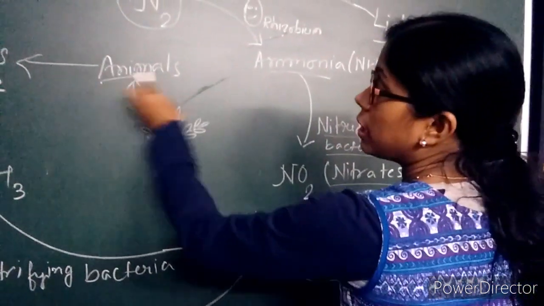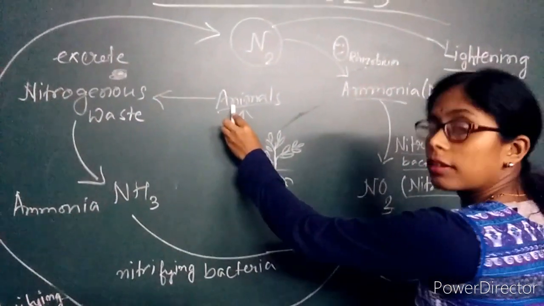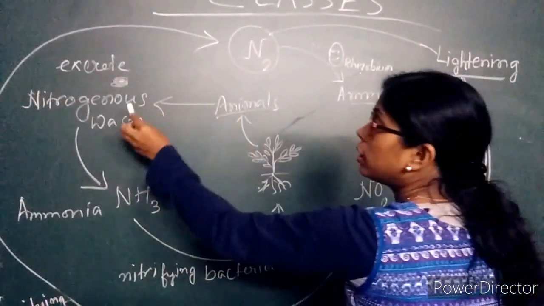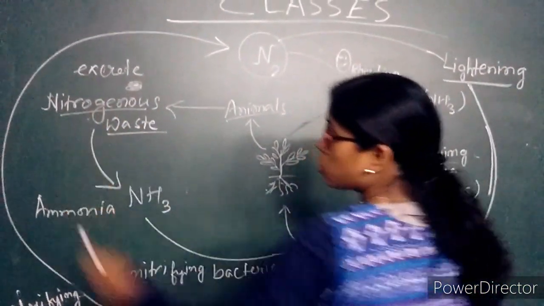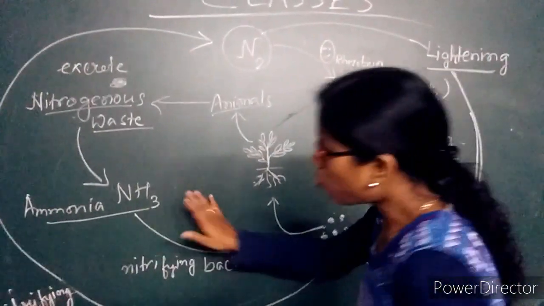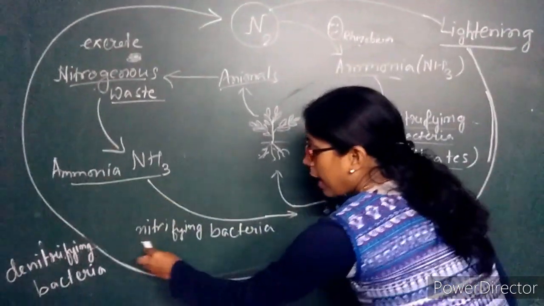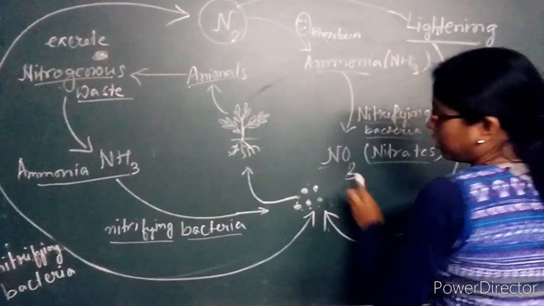These plants are eaten up by the animals, then nitrites are transferred to animals, then through their excreta, the nitrogenous waste mixes into the soil. Then it releases ammonia. Then again with the help of nitrifying bacteria, it converts into nitrates.